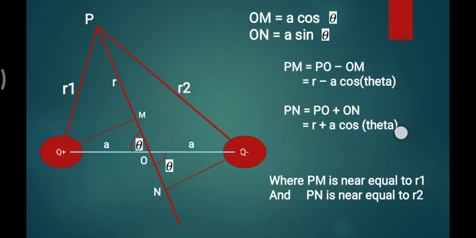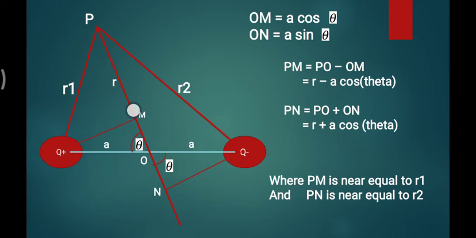That's why this PM is nearly equal to PQ plus this distance, r1, because this bisector is only slightly off. So if you find this length, it is nearly equal to this, and r2 is very near to the PN you find. That's why we take PM and PN.